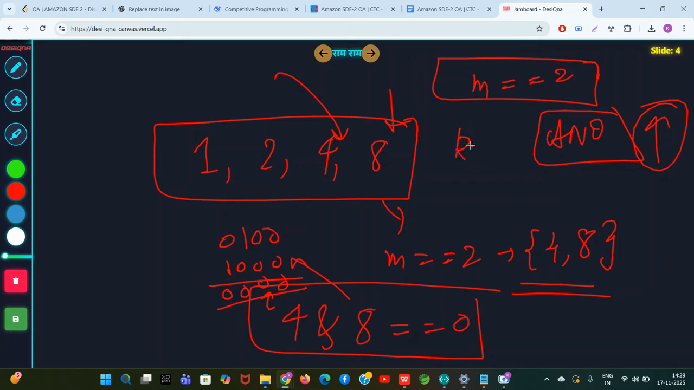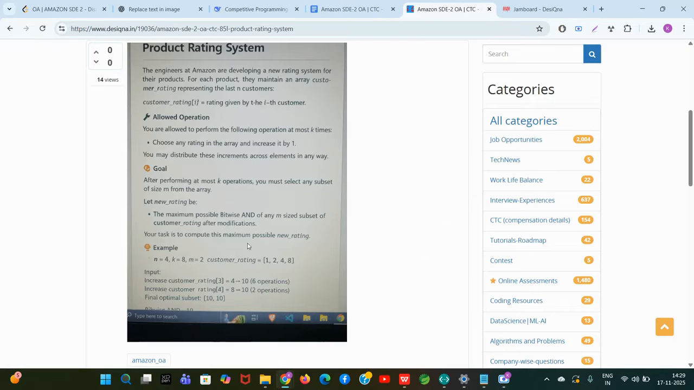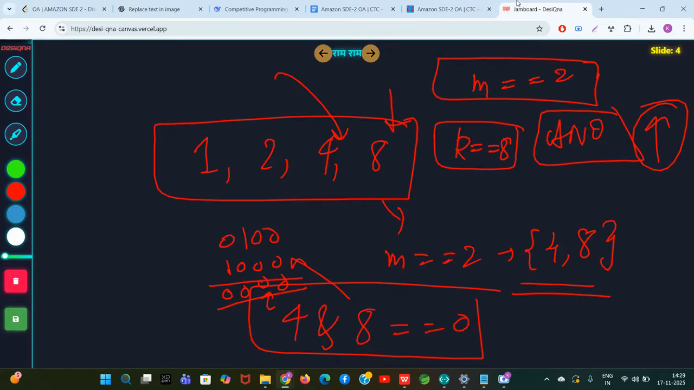Well, you are allowed to do 8 increment operations. It is given in the question that you can do 8 increment operations. So what you will do is increase this 4 to 10 by doing plus 6 operations, and this 8 to 10 by doing plus 2 operations. So plus 6 plus 2, 8 operations done. Now your subset looks like 10 comma 10, and the AND of 10 comma 10 is 10.